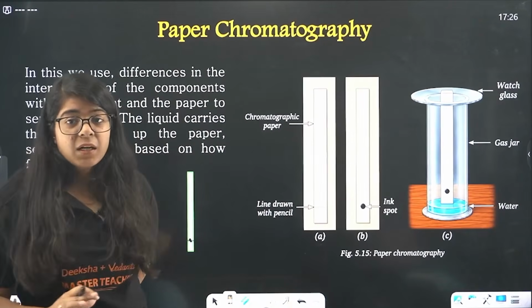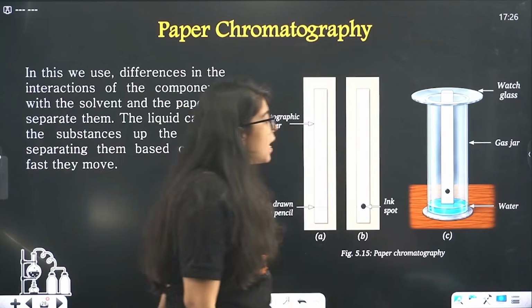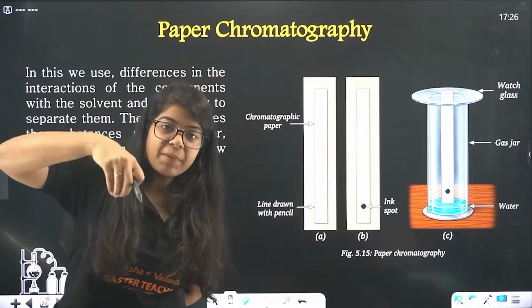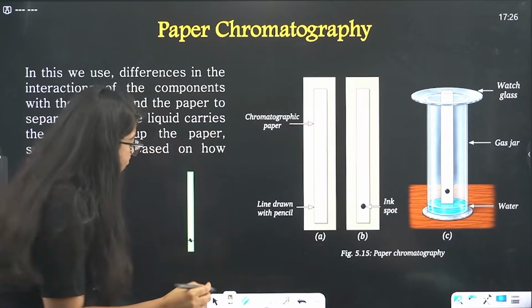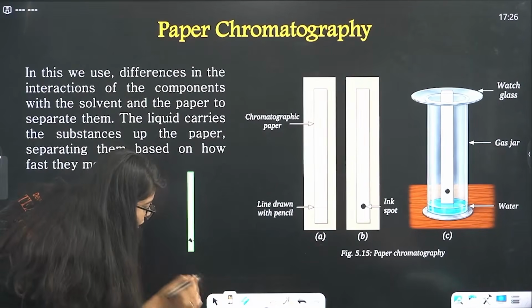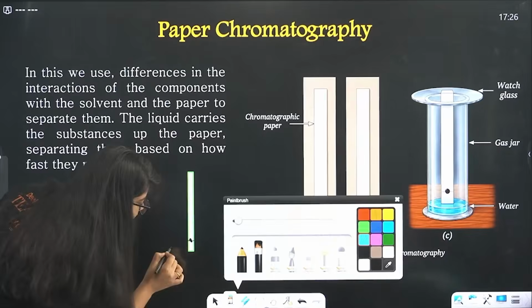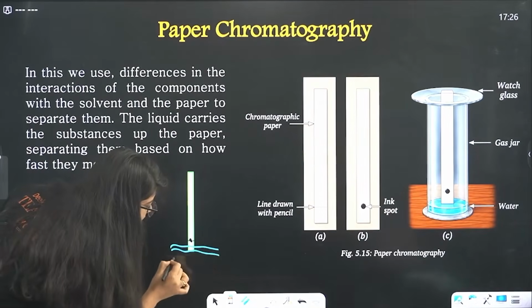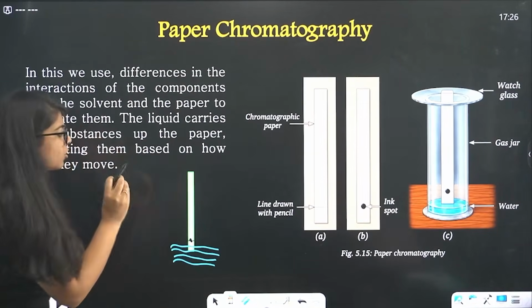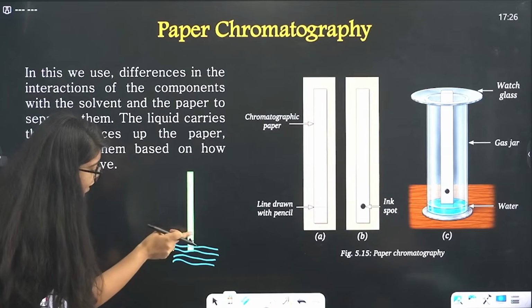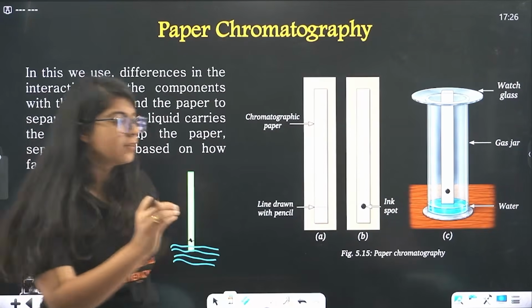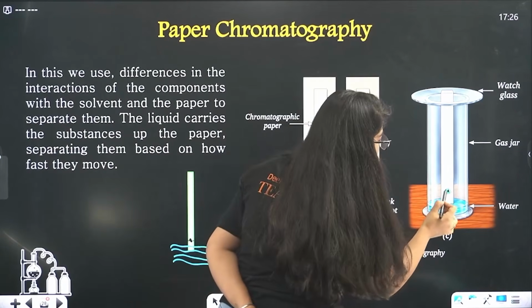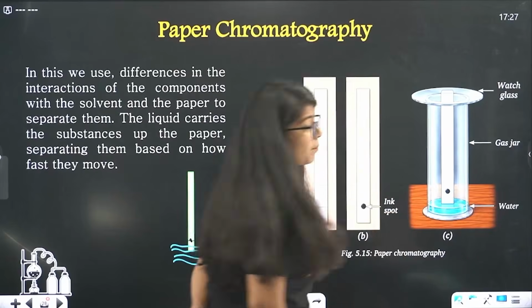Now take a beaker, any beaker, any glass, and you have to dip that strip inside the water, but the water level should not reach here. The water level should only be till here. This should be your water level. The strip should be barely touching the water, okay? The dot is here and the water level is way beneath the dot.